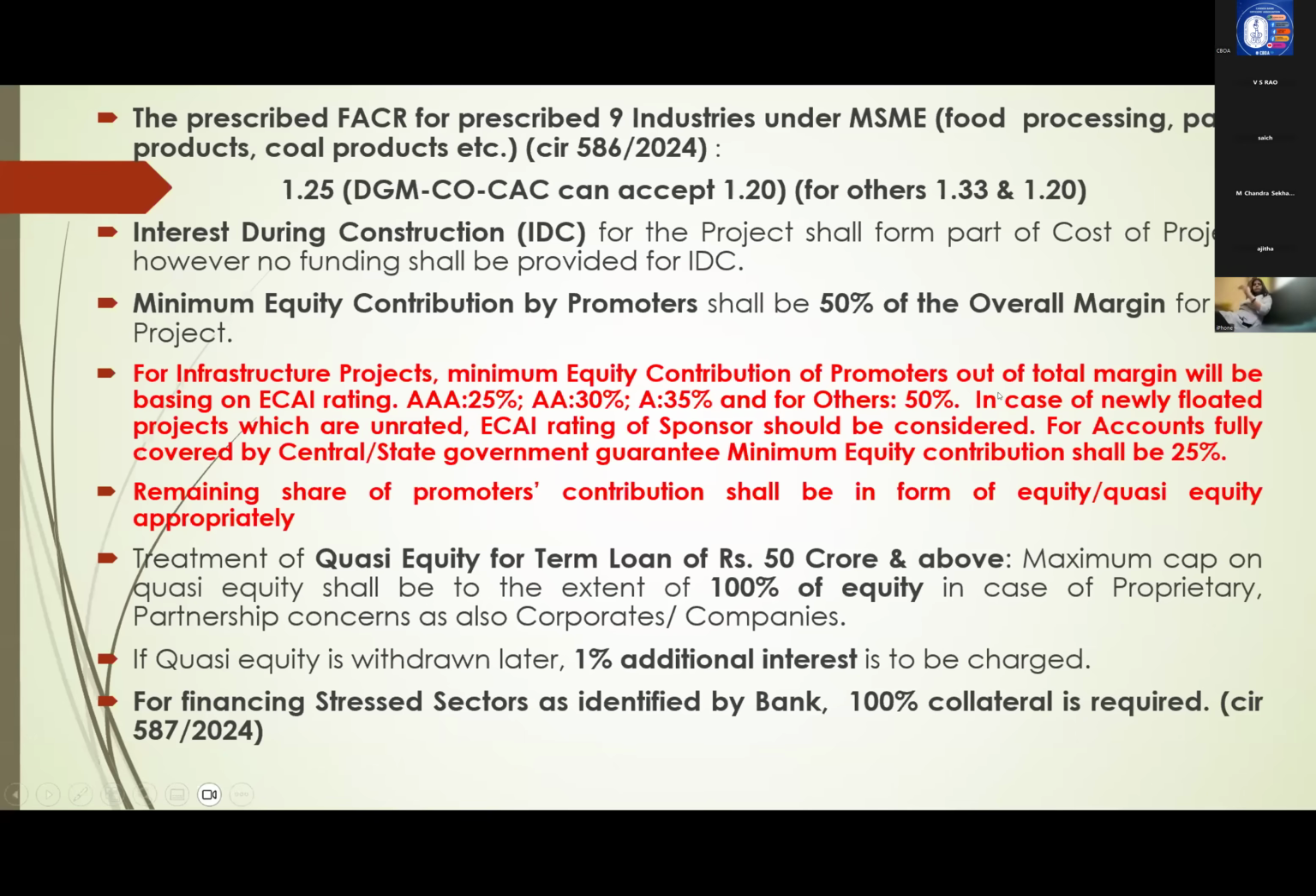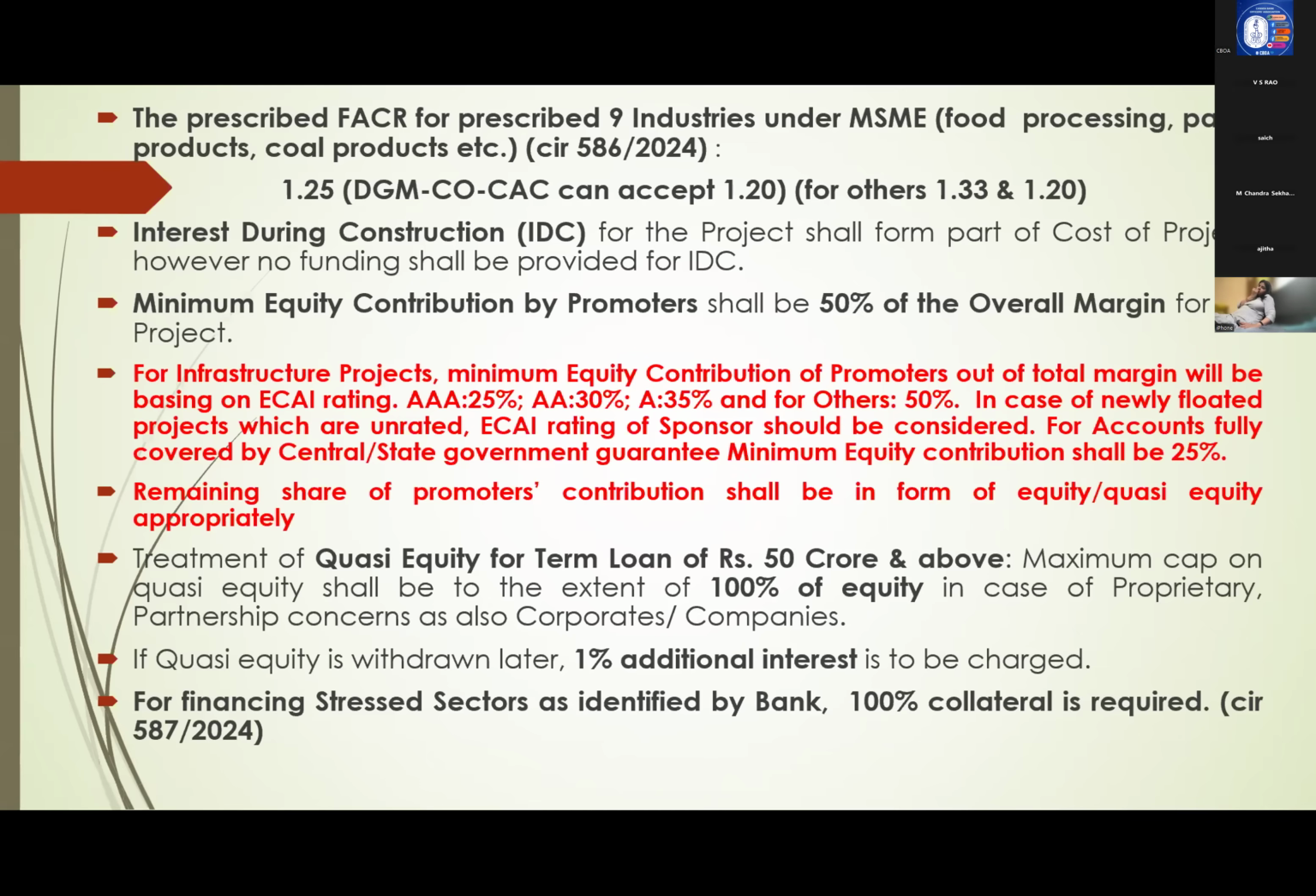Right? Suppose new party rating is not available. In such cases, what we can do, their sponsor rating also you can take. For ECAI, because AAA, AA, we are telling enough. For new units, there will not be rating. You just now started. In such cases, their sponsor rating you can take. And accounts covered by central and state governments, minimum equity 25%. Remaining share of promoters' contribution shall be in the form of equity or quasi-equity. So this is one of the important points for current year exam because it changed, latest change.